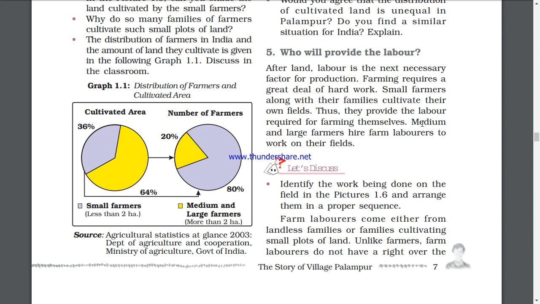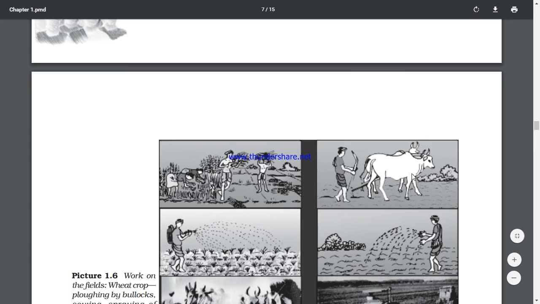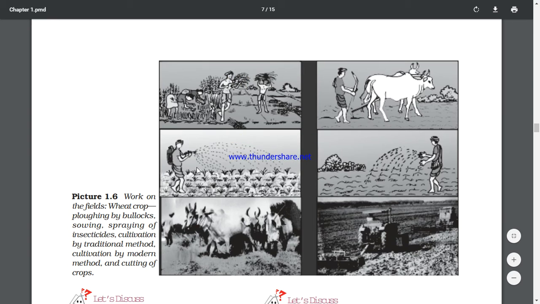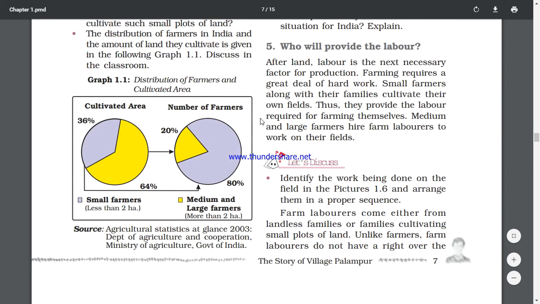Identify the work done on the field in picture 1.6. Arrange them in proper sequence. Look at 1.6, in proper sequence, first is plowing by the traditional method. Then they are collecting and cutting. See, they are spraying the insecticide. He's giving the seeds first, second, third. And if I go for this, this is also a traditional method, and this is the modern method. They are also sowing and then putting insecticides on the grown crops. So this can be arranged like this.